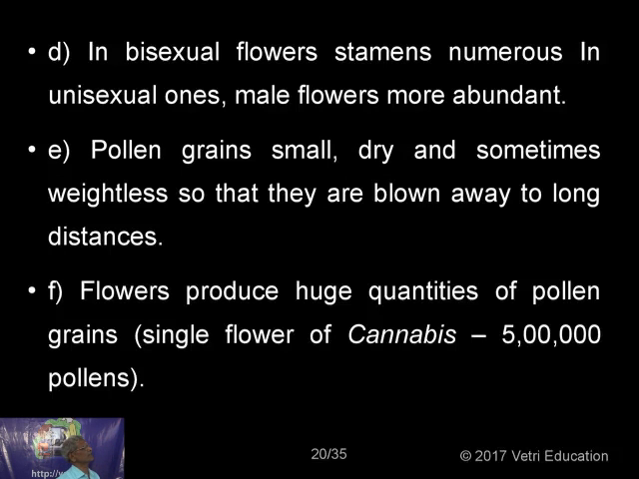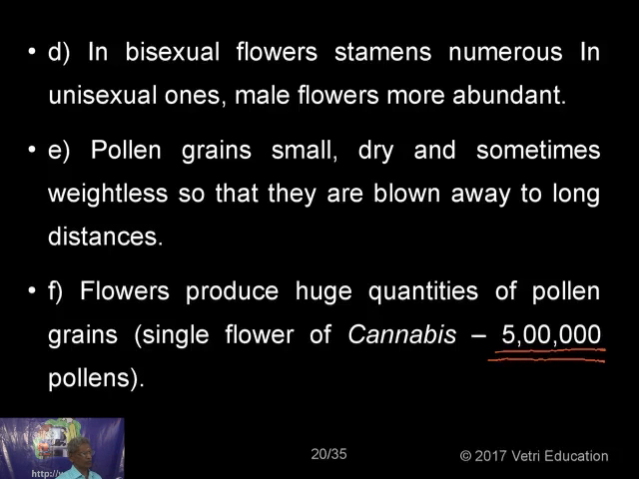So in bisexual flowers, the stamens are numerous. In unisexual ones, the male flowers are more abundant. Pollen grains are small, dry, and sometimes weightless, so that they are blown away to longer distances. Flowers produce huge quantities of pollen grains. A single flower of cannabis produces 5 lakh pollen grains, an unimaginable number.